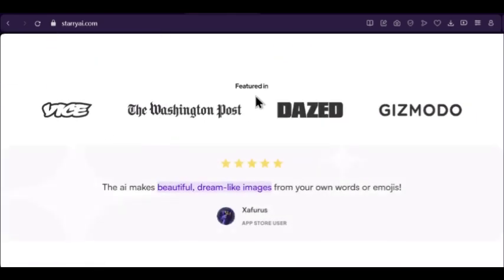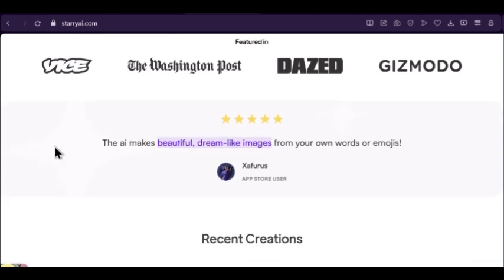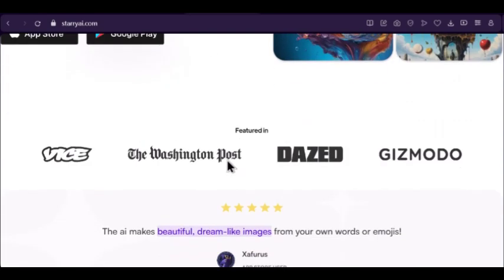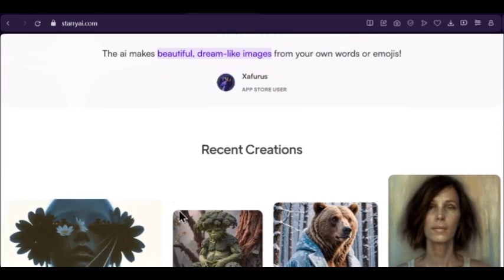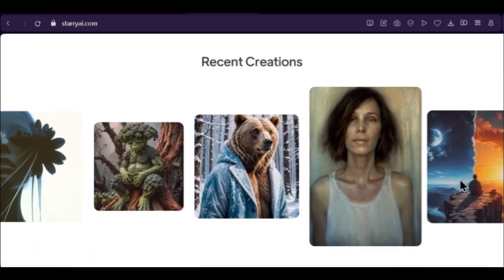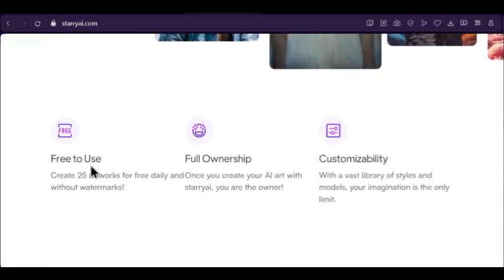So it's featured in so many wonderful magazines and newspapers. Then the AI makes beautiful dream-like images from your own words and emoji. You can see it's very beautiful and they actually do look dream-like. These are the recent creations, you can see them. So really nice. So it is free to use.